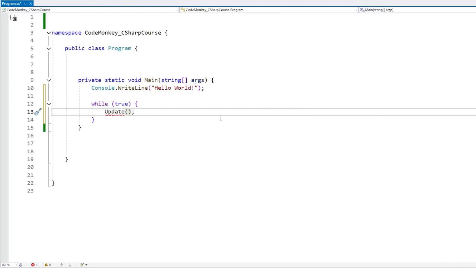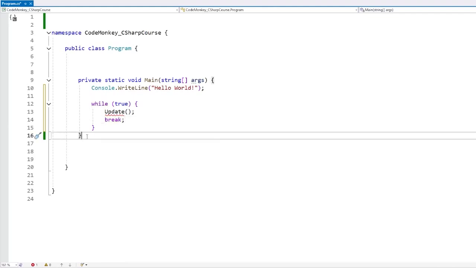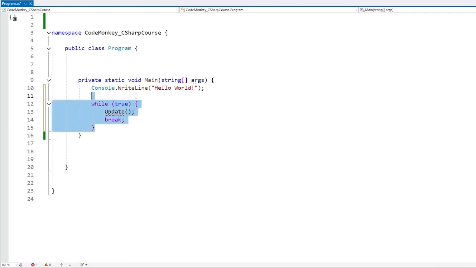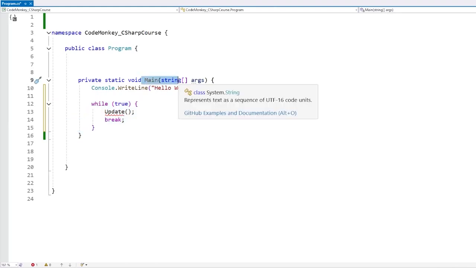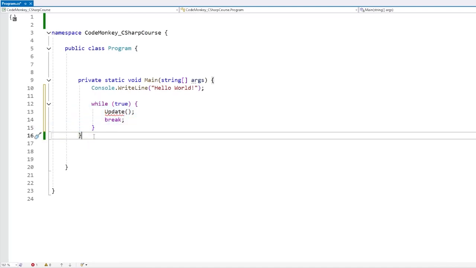Then when the player presses the quit button, at some point it just breaks out of this cycle, which terminates this one and terminates the entire program. It can obviously be more complex than that, but that's the general gist of it. All programs have a single entry point, and inside that entry point you can have code that runs constantly non-stop, and at some point the function ends and the program terminates.